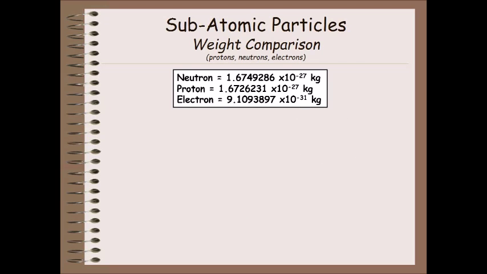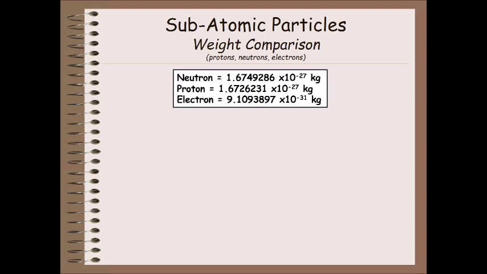Weight comparison: protons, neutrons, electrons. Neutron equals 1.674928 x 10^-27 kg. Proton equals 1.67262331 x 10^-27 kg.